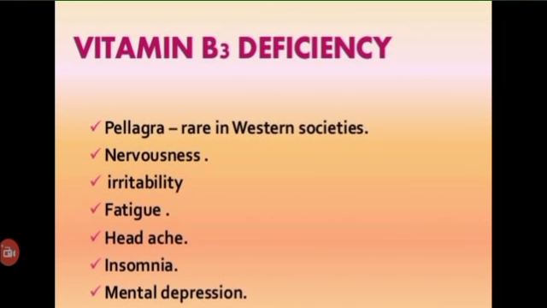Dermatitis is the inflammation of the skin, usually found on the areas of skin exposed to sun. Diarrhea may be in the form of loose motions with blood and mucus. Prolonged diarrhea will lead to dehydration and weight loss. Dementia is associated with degeneration of nervous tissue, and the symptoms of dementia include anxiety, irritability, poor memory and insomnia, that is, sleeplessness.